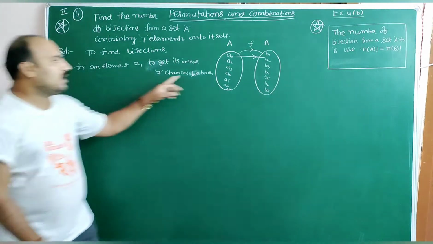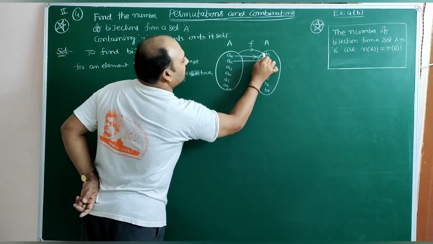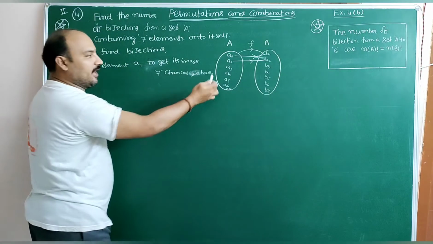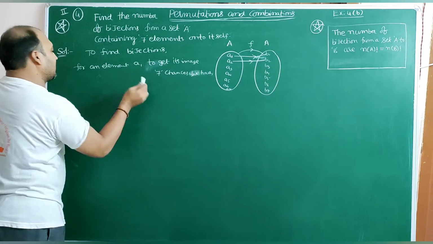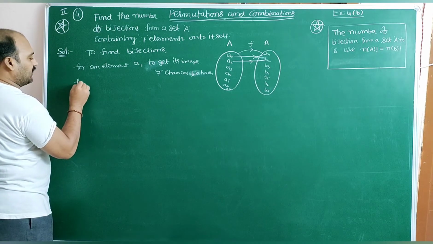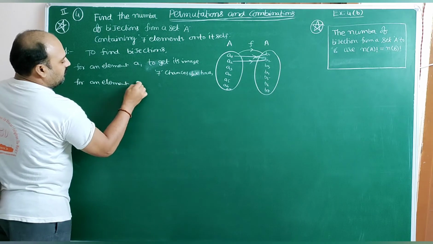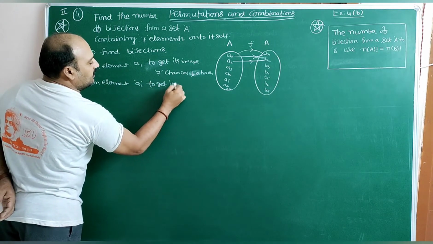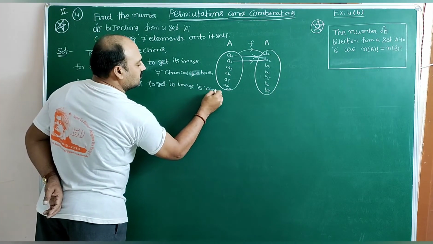Similarly, for the element A2, what are the possibilities? This is for B1. So remaining 6 only possibilities now. For A2, either B2, B3, B4, B5, B6, B7. 6 possibilities are there. So for an element A2, to get its image, 6 chances.